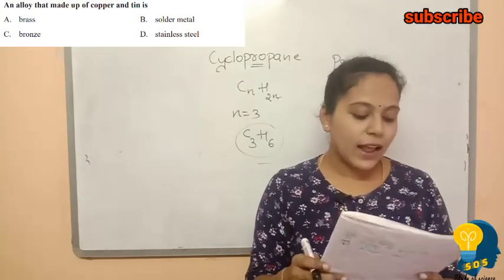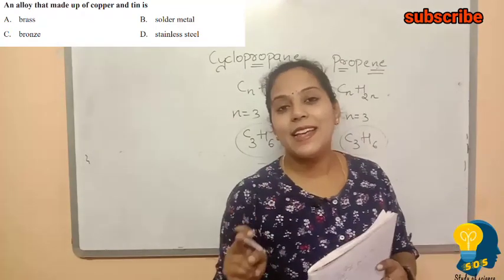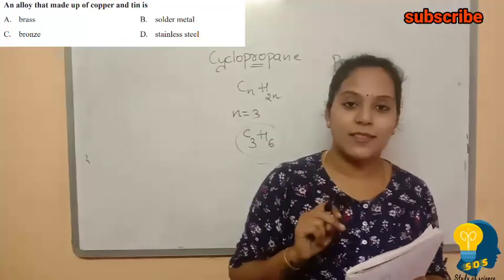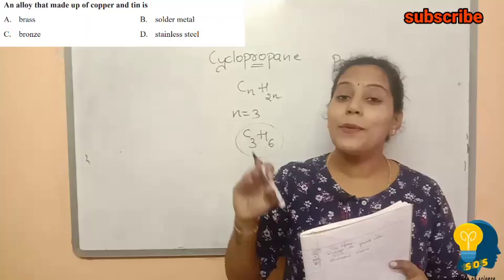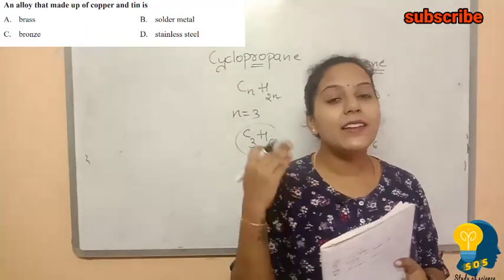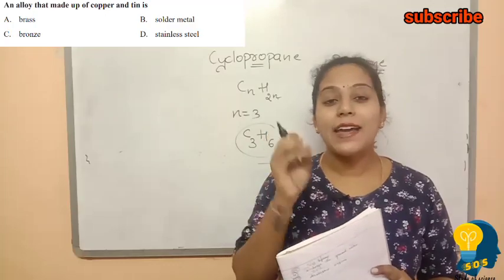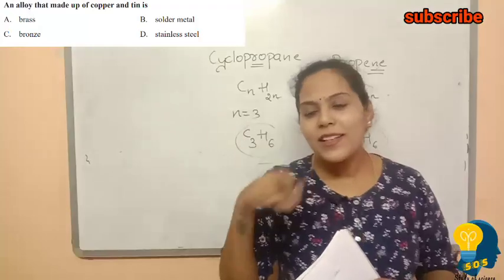In the question they are asking about copper and tin. Copper and tin is the alloy of bronze. What about brass? Brass is the alloy of copper and zinc. Correct. Stainless steel is an alloy of iron, nickel and chromium. Correct. So all these things you have studied.